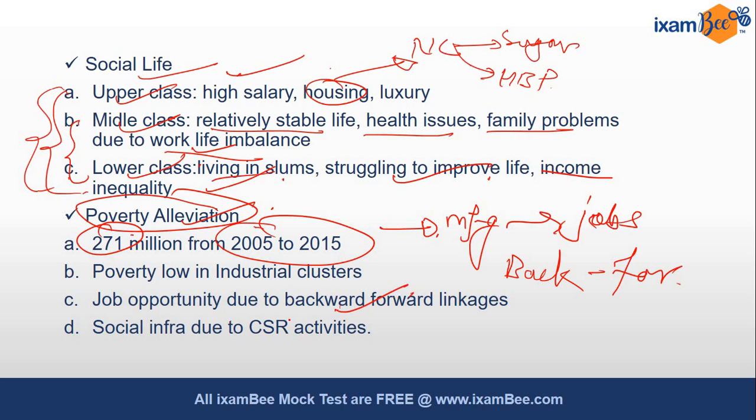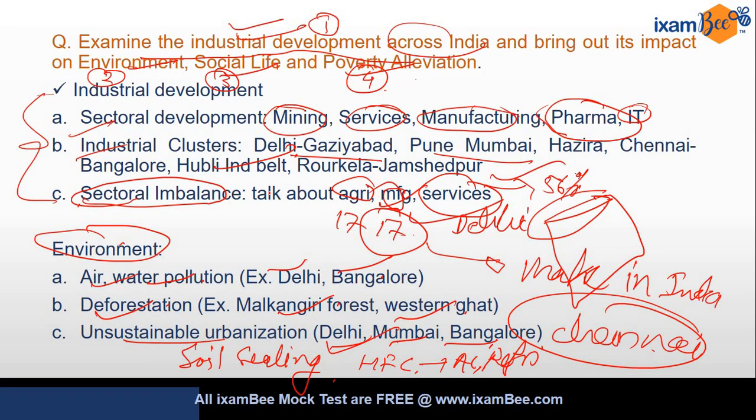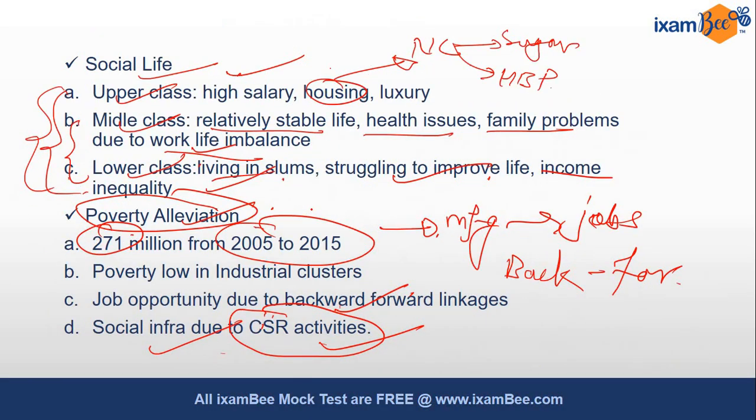Due to industrial development, industries are taking up various CSR activities also. Due to CSR activities, they are helping with education, health, skill development, right? Water recharge in various urban areas and rural areas also. So you should cover all these things in your answer so that your answer becomes multidimensional and to the point. All the aspects of this question have been covered, and you should take note of this, and I have given ample idea on how to write the answer.